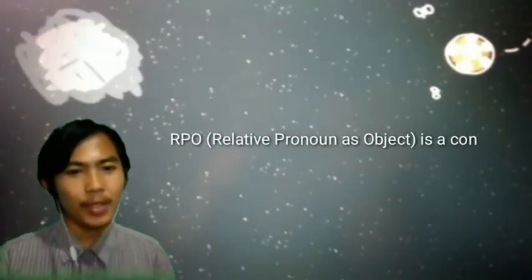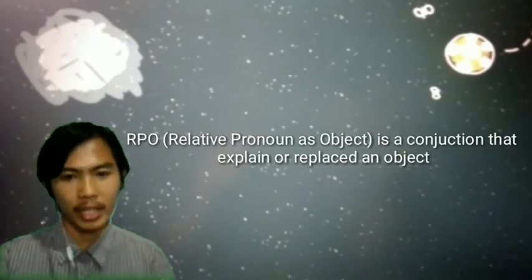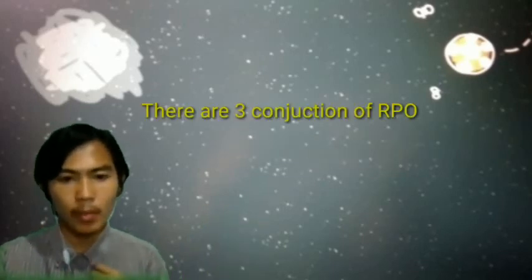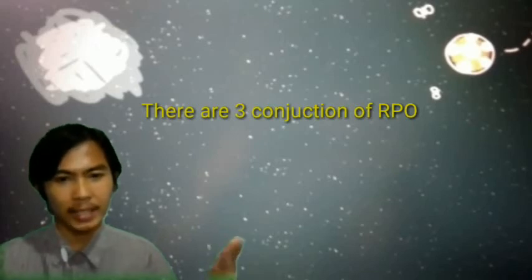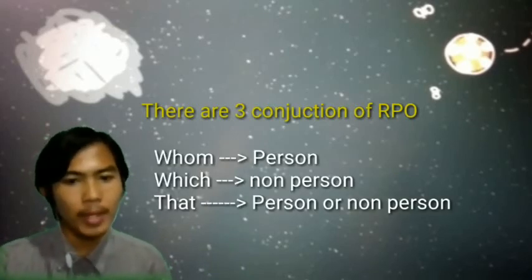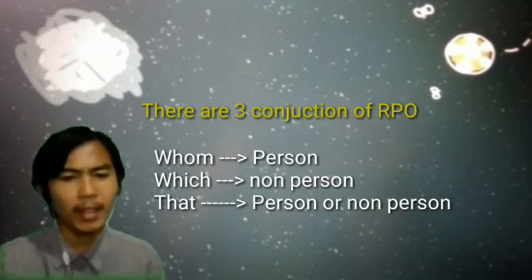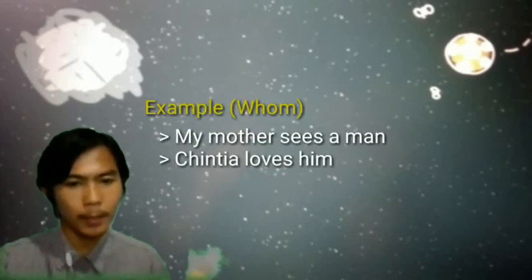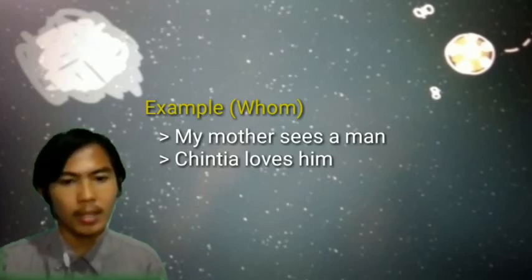What is RVO? Okay, RVO. RVO, relative pronoun as object, is a conjunction that explains or replaces an object. Three conjunctions of RVO: whom, which, and that. Whom is used to replace a person, which is used to replace a non-person, and that is used to replace a person or non-person. Example, two sentences: my mother sees a man.